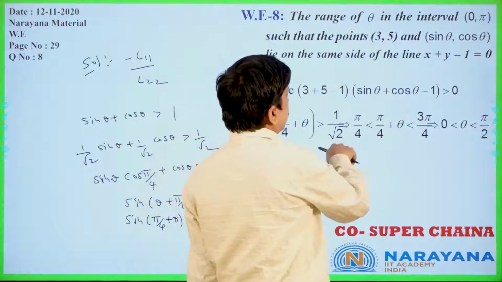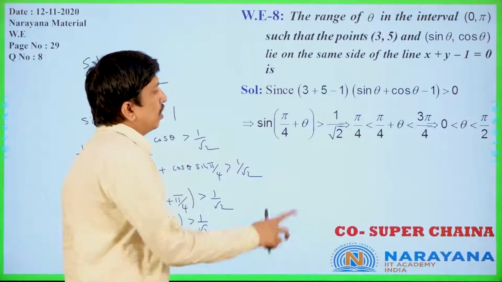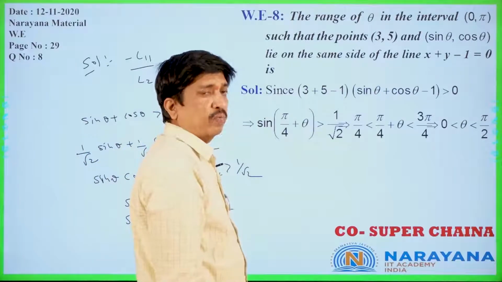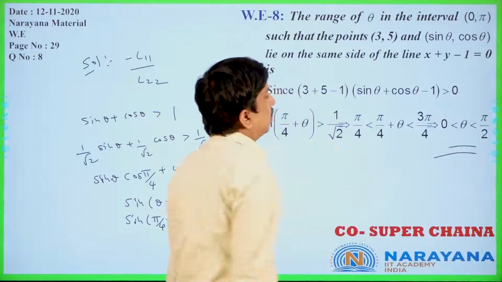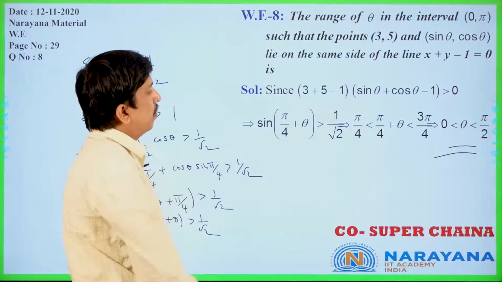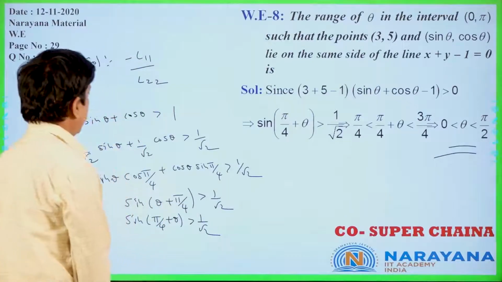Taking pi by 4 to this side, pi by 4 minus pi by 4 you will get 0. 3 pi by 4 minus pi by 4, 135 minus 45 degrees, should be 90. Theta range is nothing but 0 less than theta less than pi by 2 only.